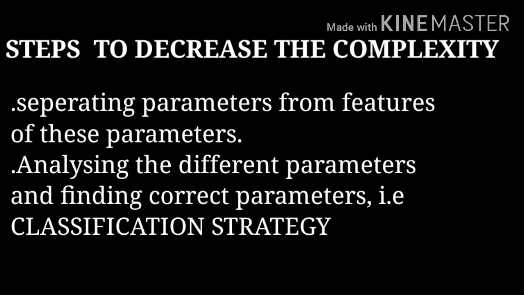The parameters become the elements of the data, and the features are the characteristics of these elements. That is the first step. The second step to decrease the complexity is analyzing the different parameters and finding the correct parameters, meaning the parameters having the most effect on the project goals, and it is also known as classification strategy. Thus you can ease the complexity of data visualization.